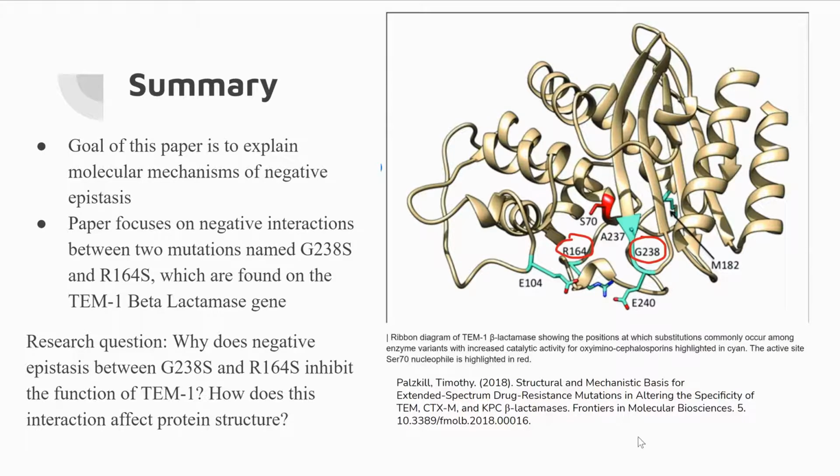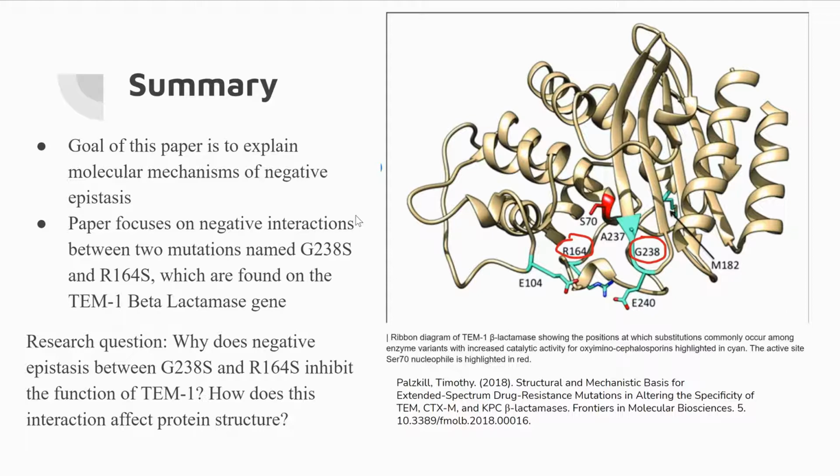So on the right side, you can see an image of a ribbon diagram of the TEM1 beta-lactamase protein. In this diagram, you can see the positions at which substitutions commonly occur, which are labeled in cyan color next to the names of the mutations. The two mutations circled in red are the ones that are studied in this paper. And you can see a red label in the middle of the structure, which represents the protein's active site.